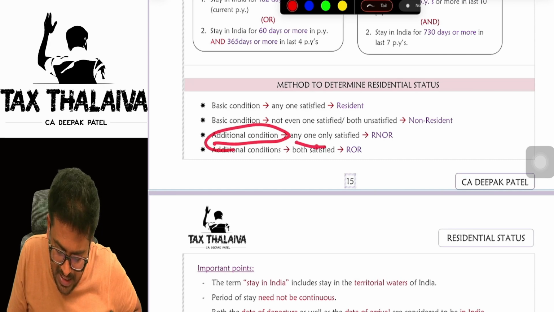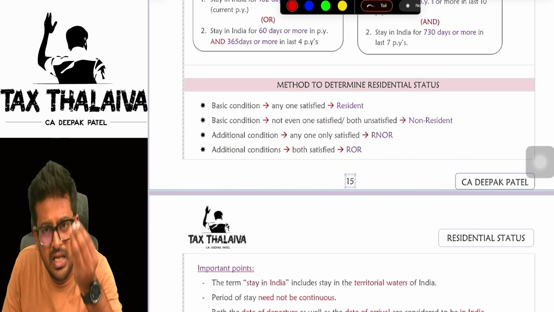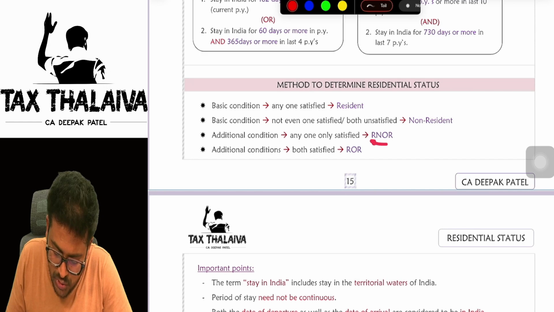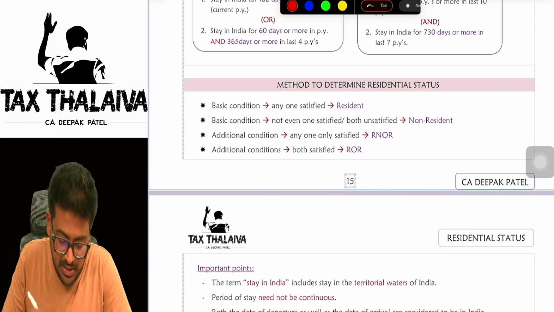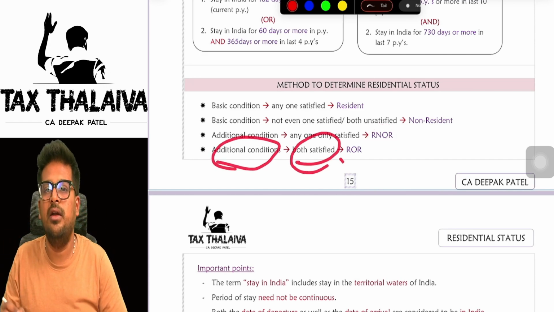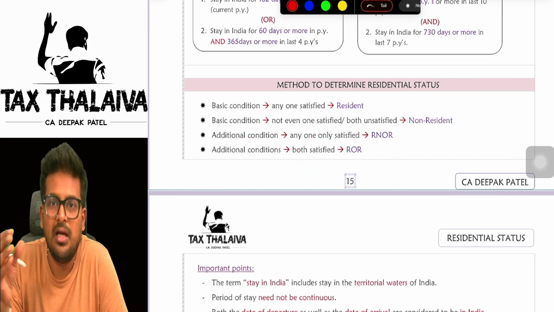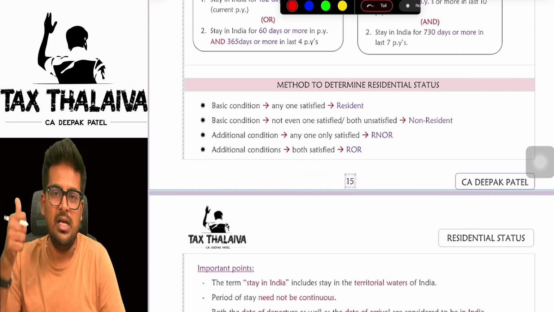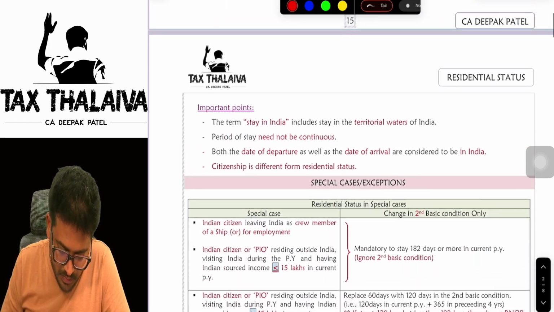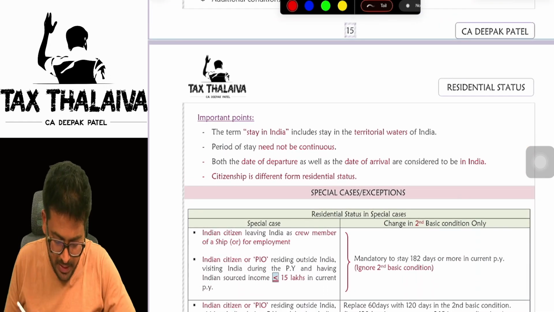In the additional condition, if you satisfy any only one condition, in that case you will become resident, not ordinary resident. If both additional conditions are satisfied, in that case you will become resident plus ordinary resident. Is it clear? Next, there are a few important points.